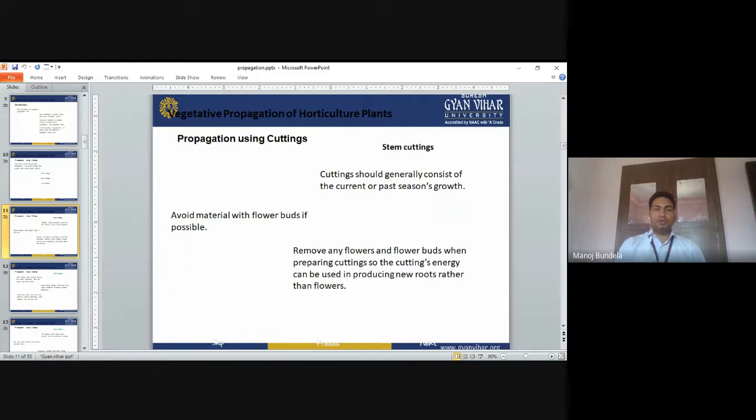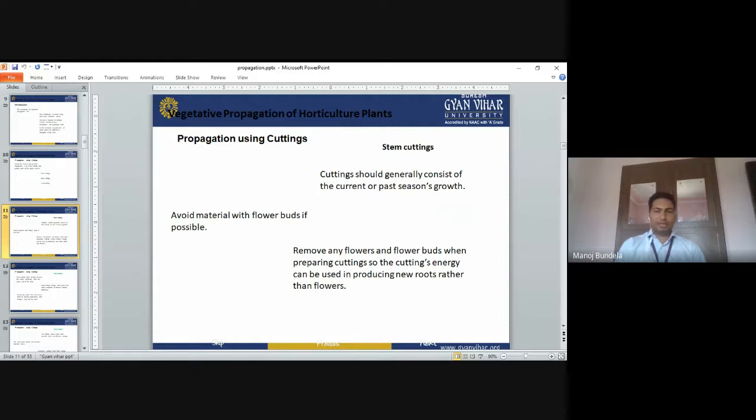Avoid material with flower buds if possible. If flower buds are present in the cutting, we will not take it; we have to avoid that. Remove any flower buds when preparing the cutting, so the cutting's energy can be used in producing new roots rather than flowers.